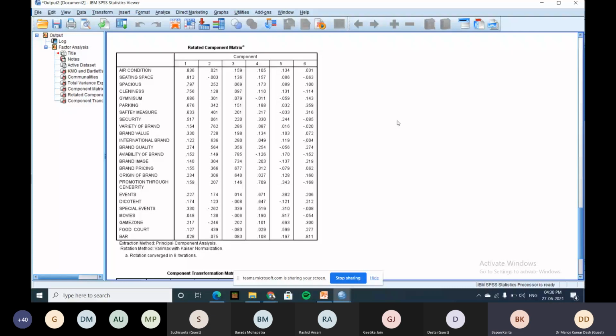Second thing, you have to check that the mean value of that statement should not be between 2.75 to 3.25. Why? If the mean value is 2.75, it means most of the respondents gave 3, which is can't say. If the maximum respondents gave can't say, how can you use that statement for factor analysis or opinion? So there are different ways to filter out the statements or items. Once you finalize the 36 or 46, whatever it may be, then you can use them for factor analysis.